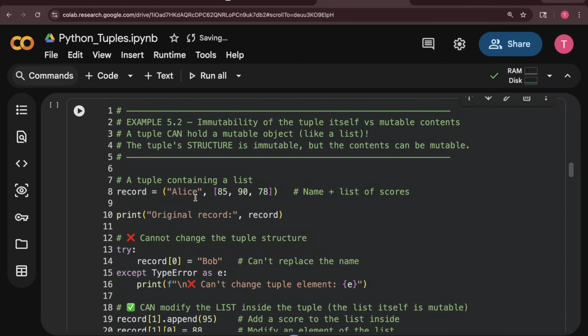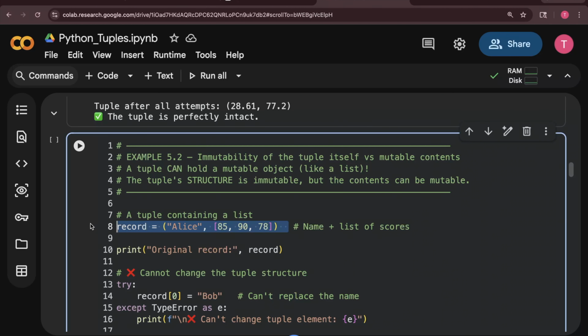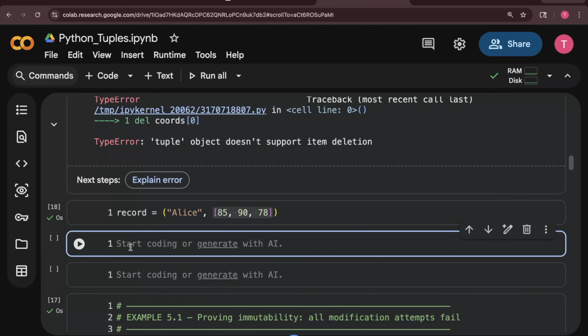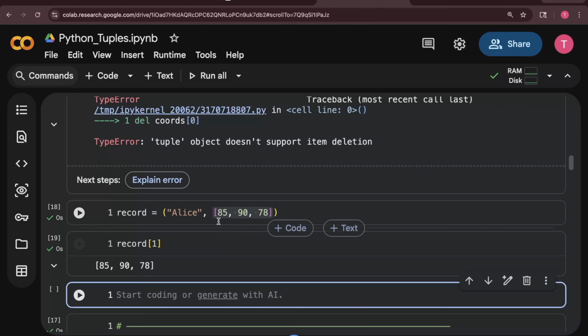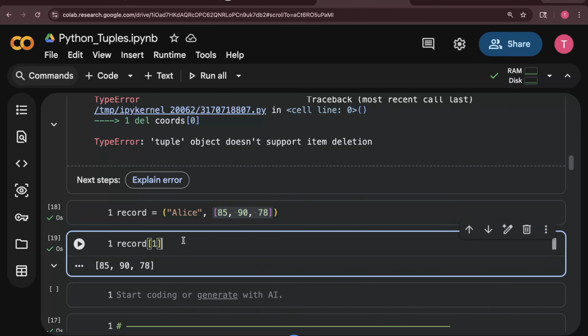Now this is another example that I wanted to show you. This is an example where I have a record with the name Alice. Again, this is a tuple only. You can see the parenthesis. In my tuple I have one thing called name, which is a string, comma, one list. So inside the tuple I have a list. Now tell me, guys, if I call record 1, I'll get the list, because this is the second element inside my tuple. And now if I want to make changes inside this list, will I be able to do that?